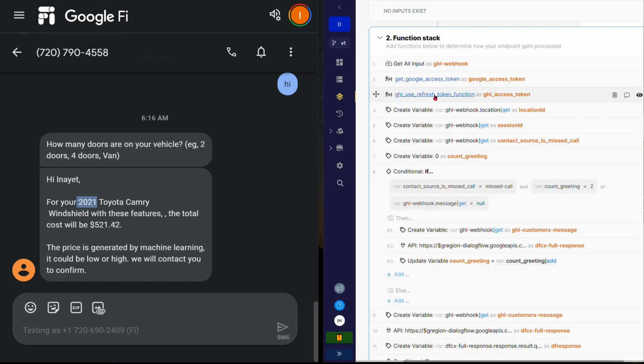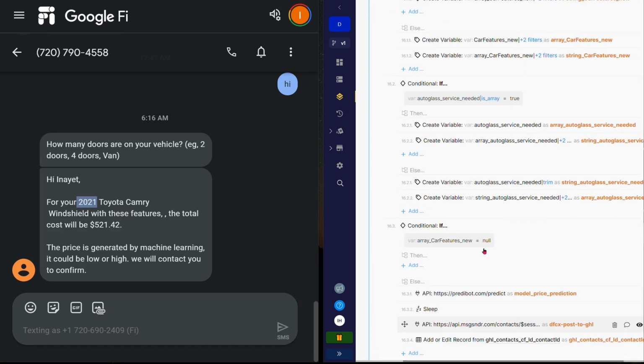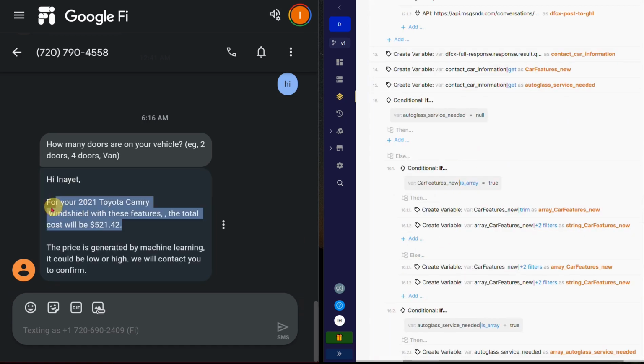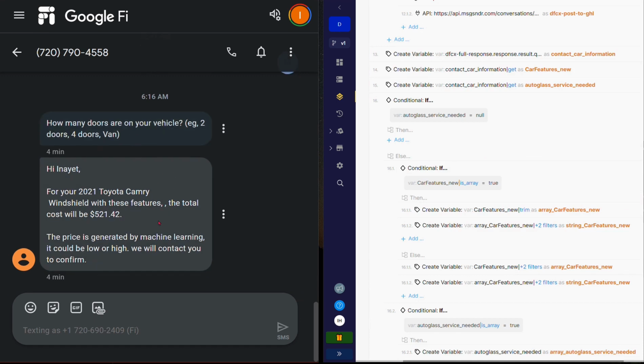Okay, so here's the function stack that's responsible for communicating back and forth. There are other function stacks that give us the quote, the time and dates, and then the appointment. So I will see here why it gave us this price without waiting for collecting the doors and the car features.